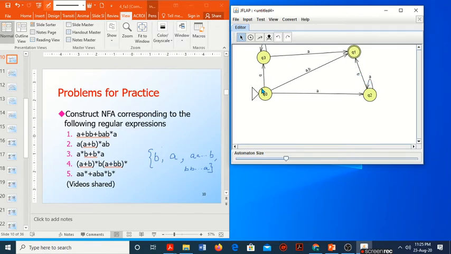Similarly, if it reads B and if it reads more number of B's, then it should take the path of reaching by reading A.